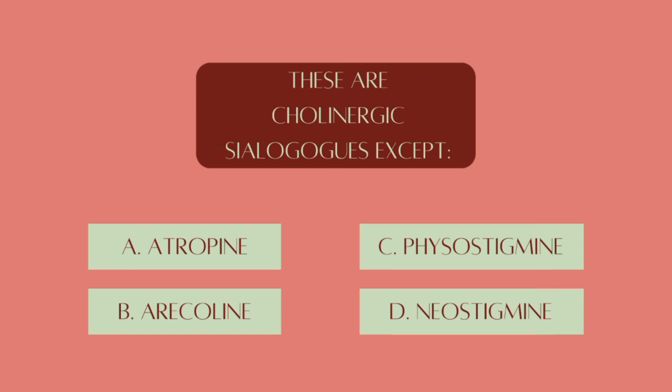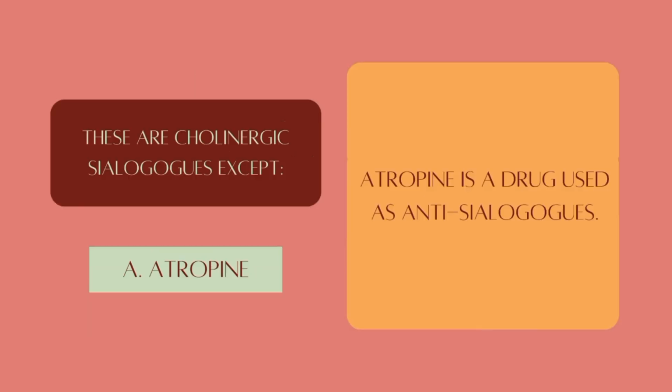These are cholinergic sialagogues except A. Atropine. B. Arecoline. C. Physostigmine. D. Neostigmine. The answer is atropine. Atropine is a drug used as an anti-sialagogue.